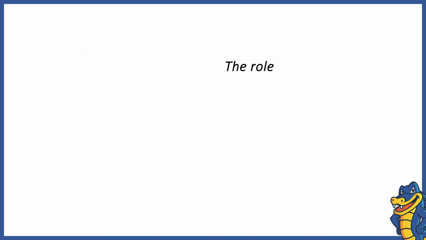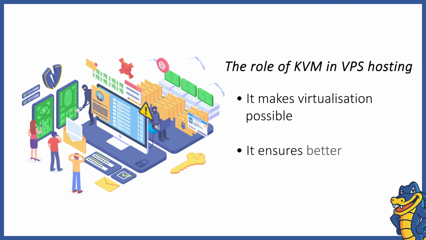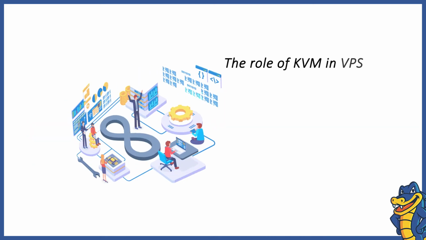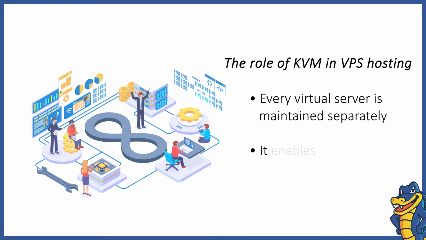The role of KVM in VPS hosting. When KVM installs on a new server, it acts as the virtualization level of that system. The kernel itself acts as a second hypervisor since the guest server carries its own kernel. It enables the host machine to manage multiple virtual guest machines while keeping each one separate. It gives the server admin the freedom to allocate resources based on an application's requirements.